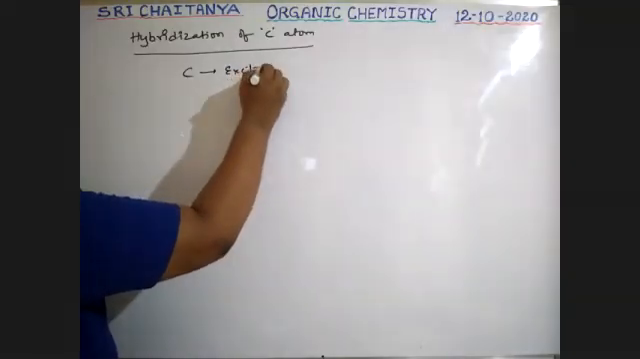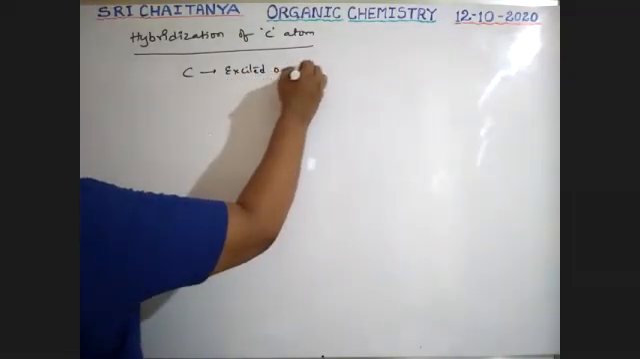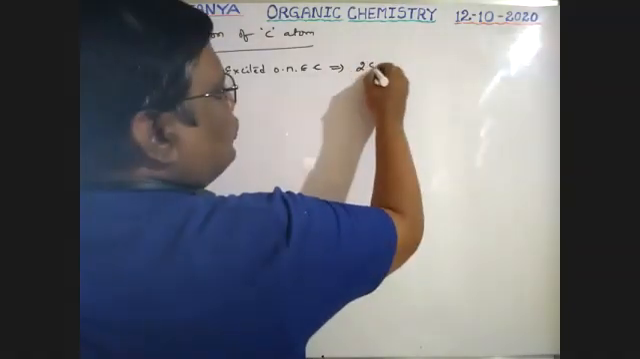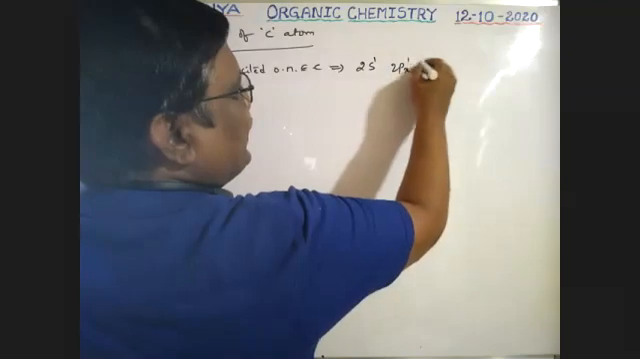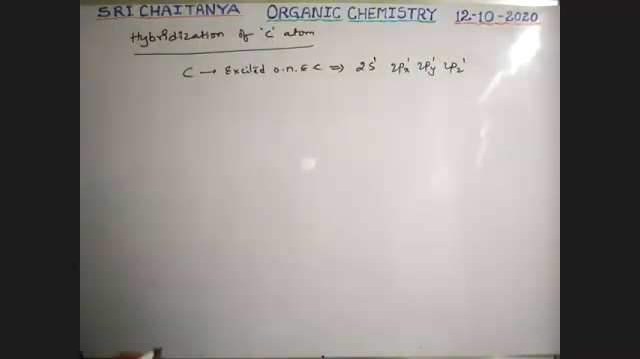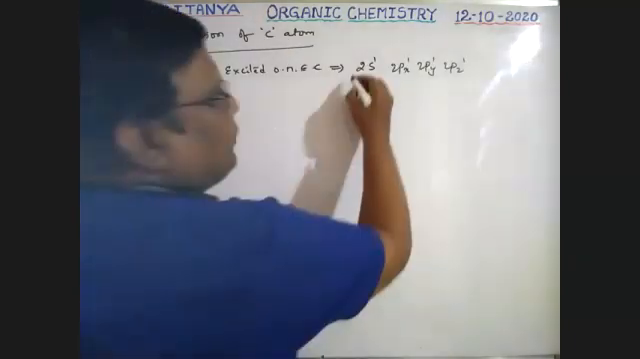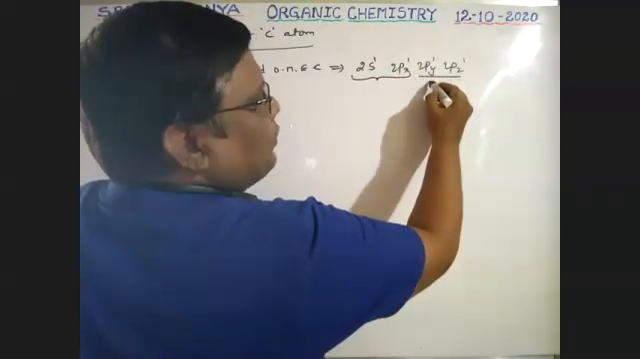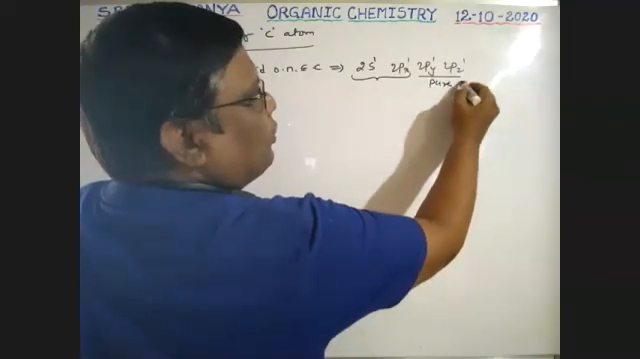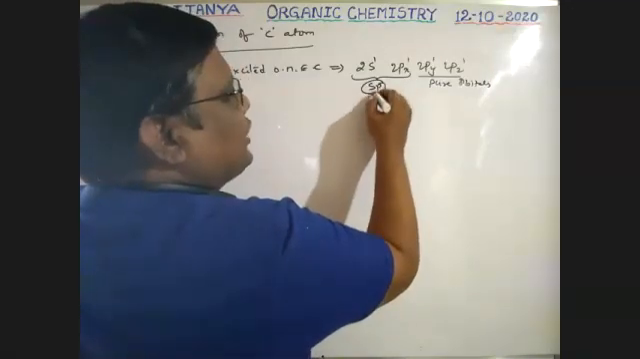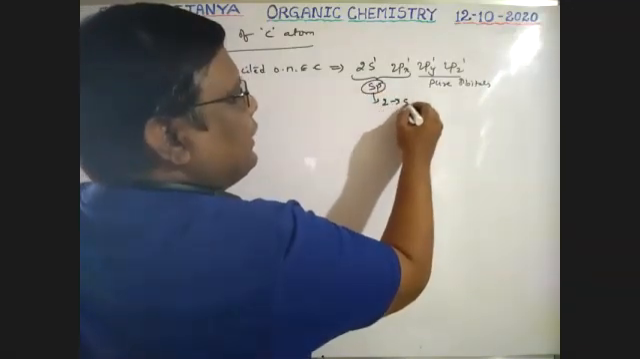Carbon in the excited state has the outermost electronic configuration 2s1, 2px1, 2py1, 2pz1. Now, carbon may undergo sp hybridization by taking two of these as pure p orbitals, and this gives sp hybridization, producing two sp hybrid orbitals.